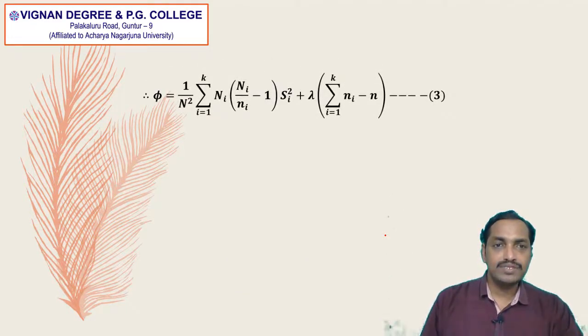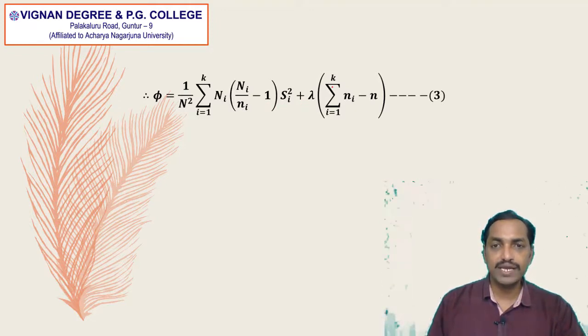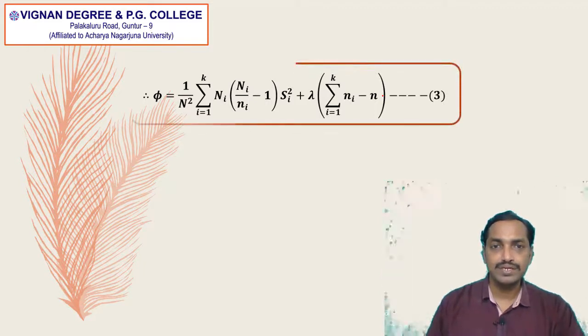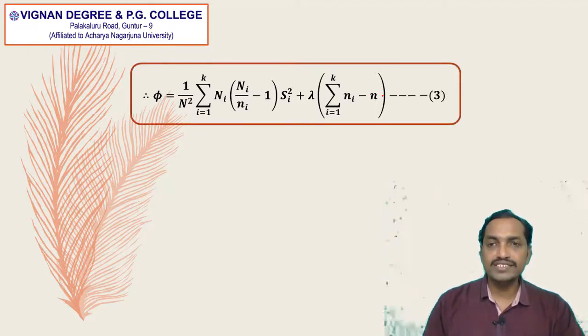Here the suffix i is missing. So therefore 1 by capital N square into, here we are dividing capital Ni minus small ni with small ni, then we will get capital Ni divided by small ni minus 1 into Si square, plus lambda into summation ni minus n. We treat this as equation number 3.